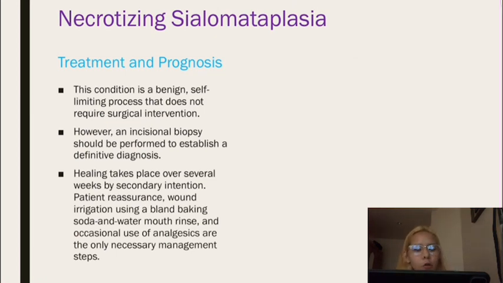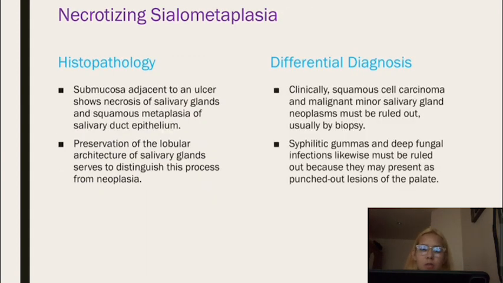For treatment and prognosis, this condition is a benign, self-limiting process that does not require surgical intervention. Healing takes place over several weeks by secondary intention. Patient reassurance, wound irrigation using a bland baking soda and water mouth rinse, and occasional use of analgesics are the only necessary management steps.